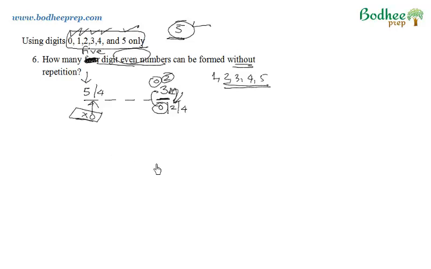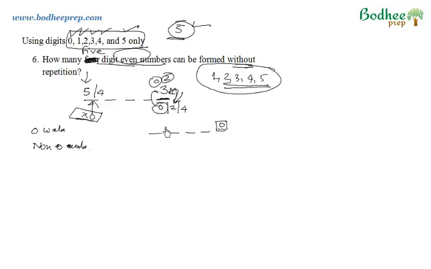Here what we will do is solve the 0 case differently and the non-zero case differently. The trick is that the 0 case has to be solved separately from the non-zero case. So we'll fix 0 at the unit place. Let me take that cardboard 0 and put it here. We are only bothered about these 4 places, and these are the digits we are left with.